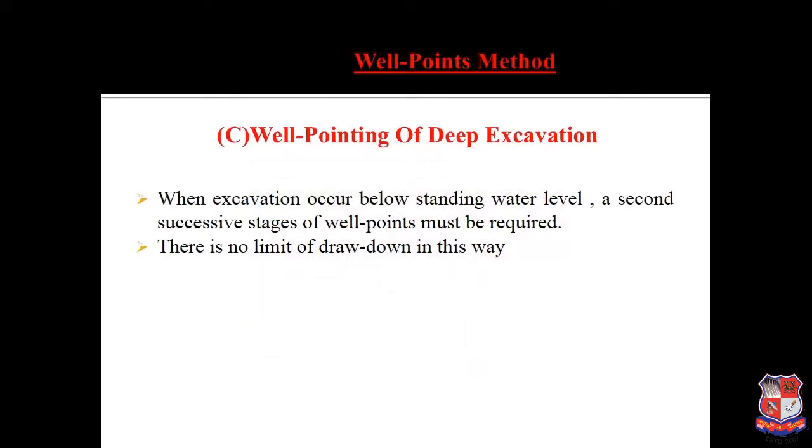As you can see in the picture of a well point for deep excavation, there are several discharge pipes above the water table, and this line shows the original water table, from where the discharge pipes go downward to remove the water. There is also a lower water table connected with the header pipe to the pump. The reason is that the water can be sucked very easily. At that stage we can also see a deep well pump.